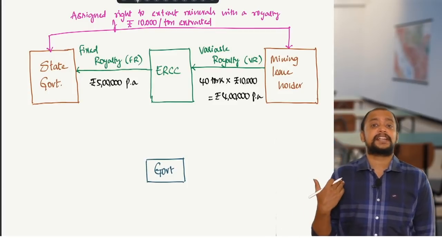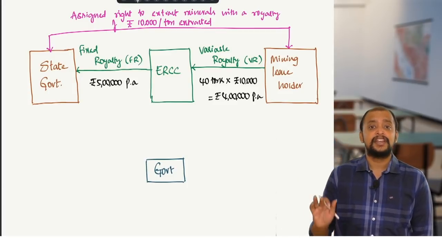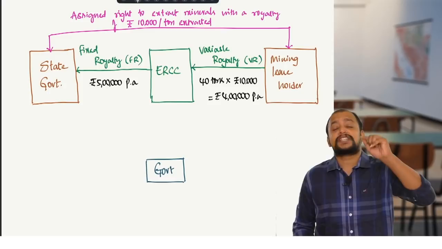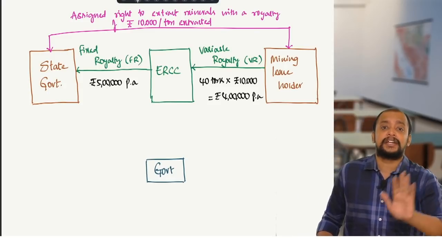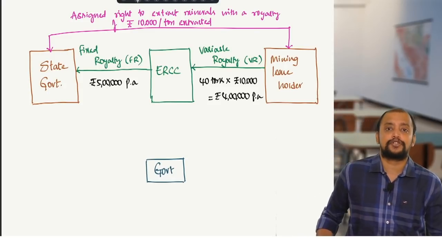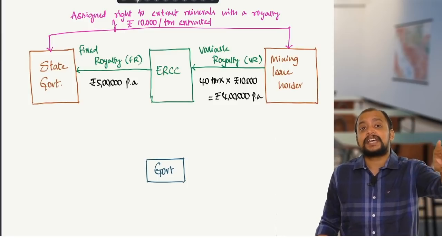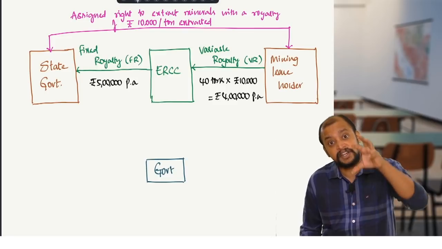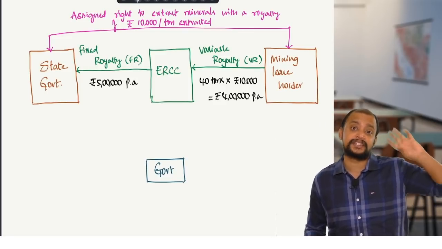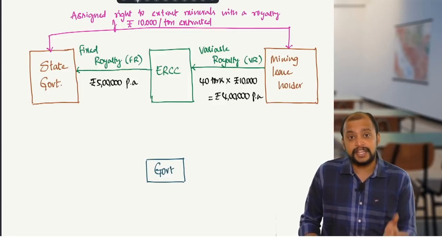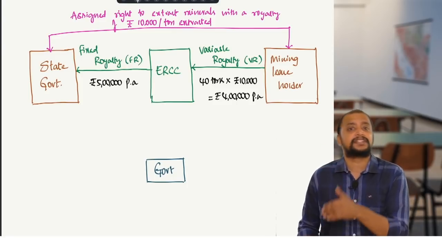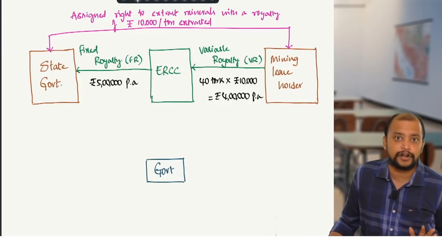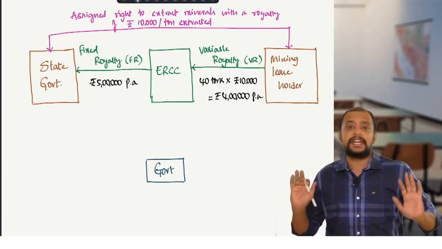Even if it is assigned before 1/4/2016, the position will be the same, because annual royalty is not exempted. Only one-time charges are exempted, not annual royalty. So annual royalty is taxable anyway. Is it clear or not?